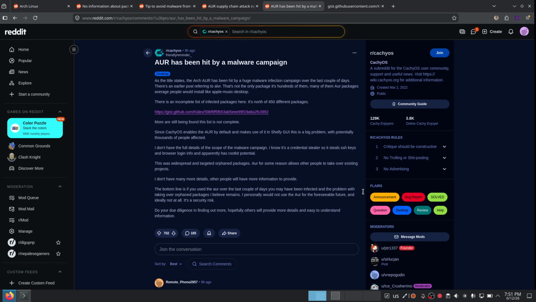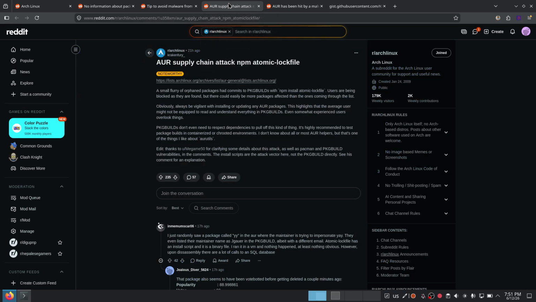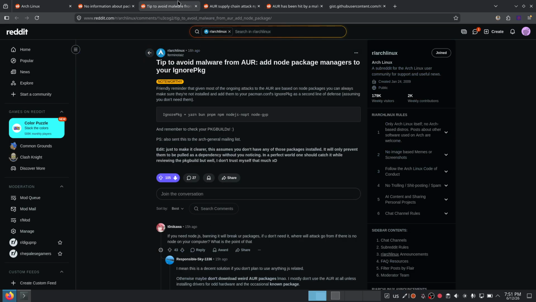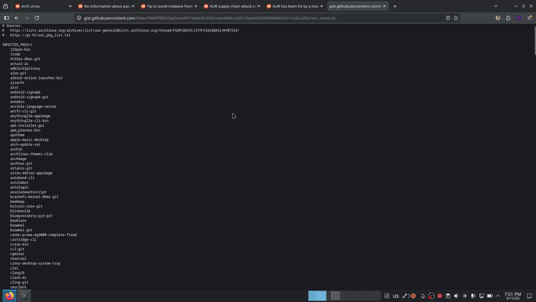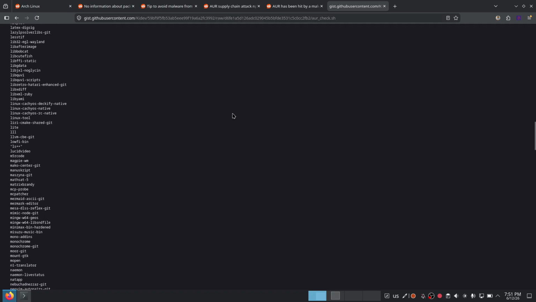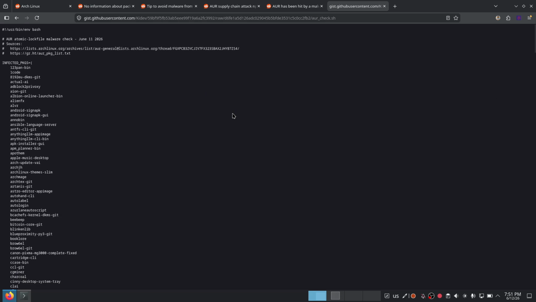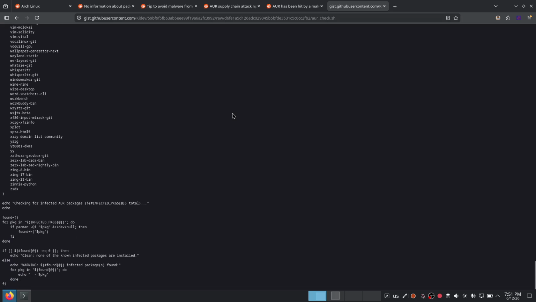All right. So I was just checking Reddit and I saw a few posts about AUR getting attacked. There's a malware campaign running in AUR repositories. So there are many packages being compromised, basically having malware injected. Basically, these are the packages. Someone compiled a list, but this is not the complete list. There are many others. I think this is above 450.